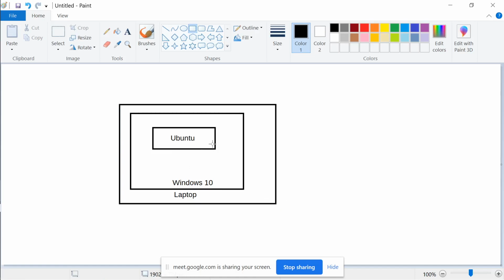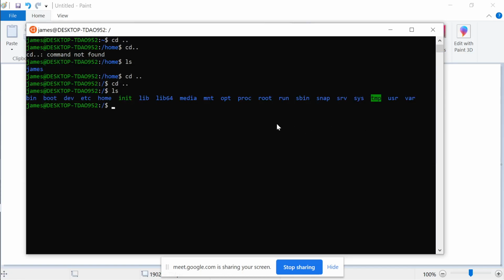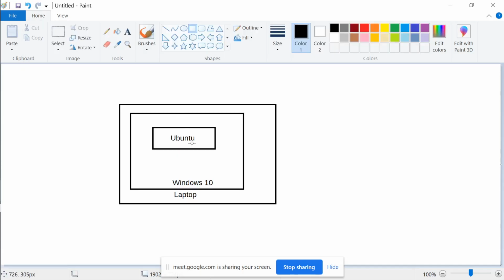So the question is how Ubuntu, an entire operating system, works. Just because this operating system is installed, it does not mean it has access to all the machine's folders. It has its own file system, and whatever files are inside Ubuntu are not shared with Windows, neither are Windows files shared over here. Both exist happily, but they don't interfere with each other. That is so important from the security perspective. So this is possible because of Windows 10.